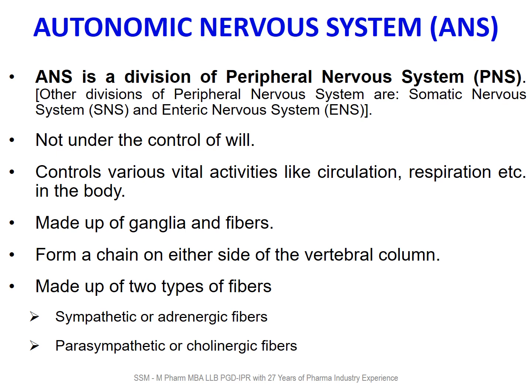The autonomic nervous system is not under control of will. It controls various vital activities like circulation and respiration in the body, and is made up of various ganglia and fibers. It forms a chain on either side of the vertebral column or spinal cord, made up of two types of fibers: sympathetic or adrenergic fibers, and parasympathetic or cholinergic fibers. Adrenergic fibers have opposite effect to cholinergic fibers. Like adrenergic fibers stimulate heart rate, and cholinergic fibers decrease the heart rate.